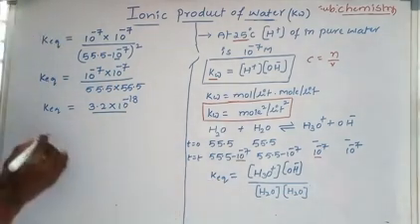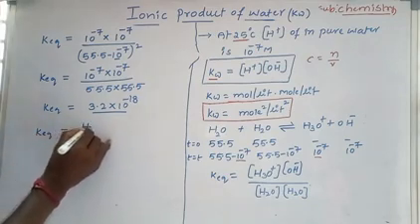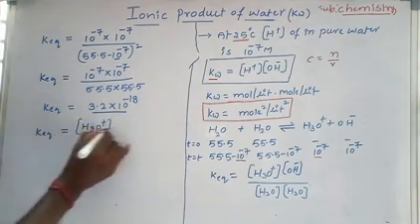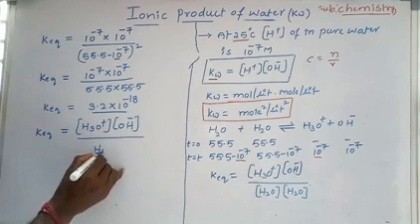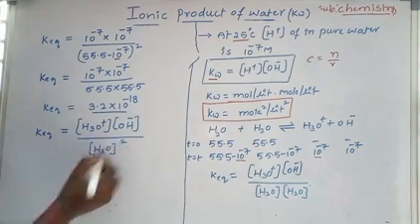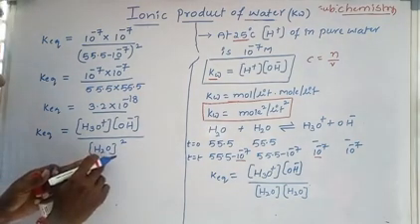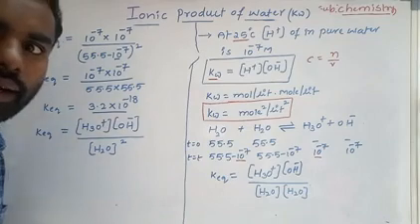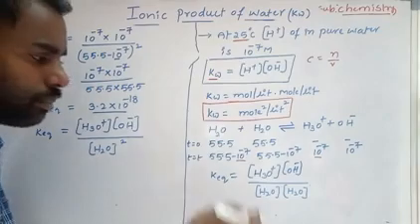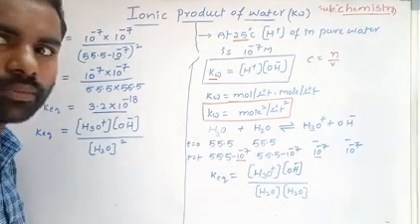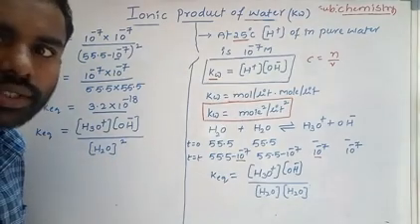Now, what is the formula here? The equilibrium constant of water equal to H3O plus concentration into OH minus ion concentration, divided by the concentration of water to the power of 2. Now K equilibrium is constant and the concentration of water is also constant at a given time. Means 55.5 minus 10 power minus 7, and the 10 power minus 7 is very negligible. So the concentration of water at a given time is constant.